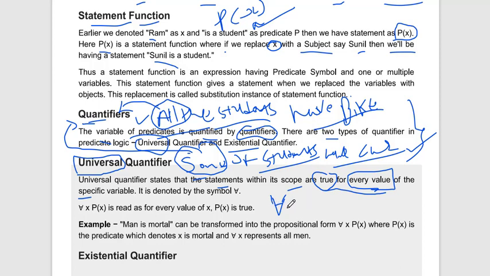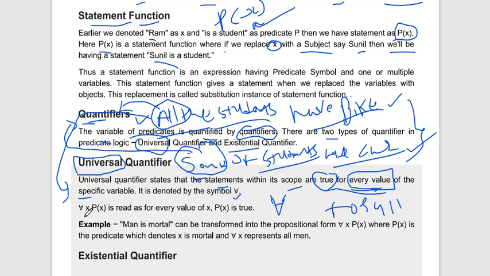An example of universal: all the students have bikes. Here all the students in the school, or two schools, or even in the city. This statement is true for every student. So this is the universal quantifier. It is written as an upside down A and read as "for all".